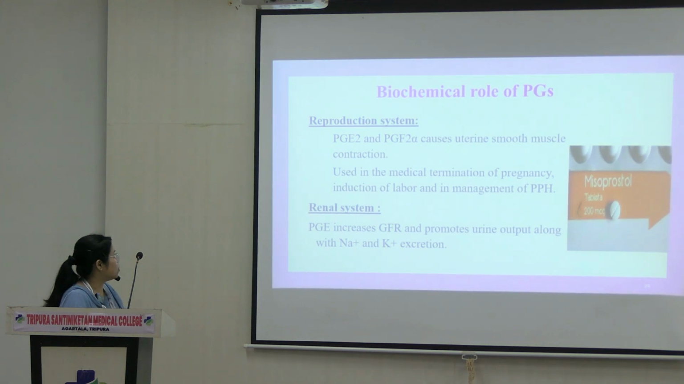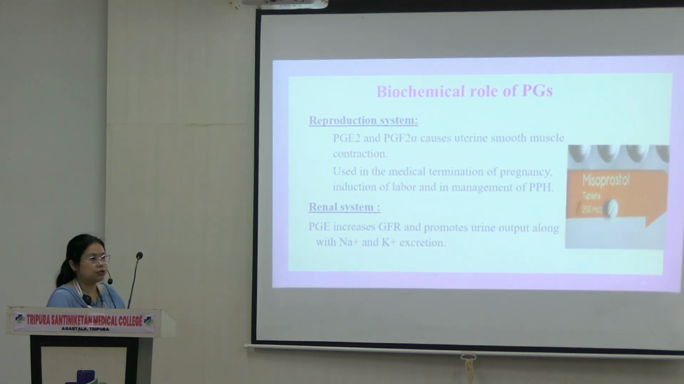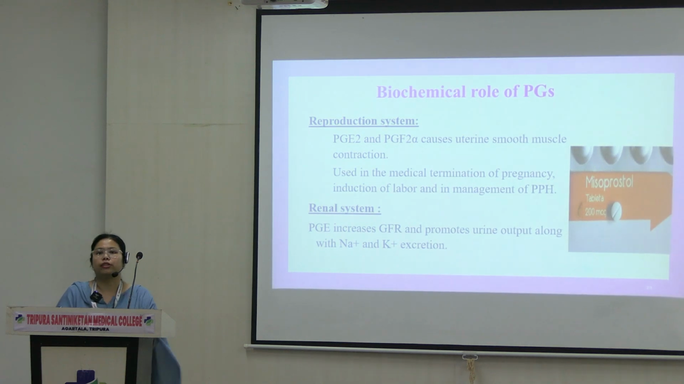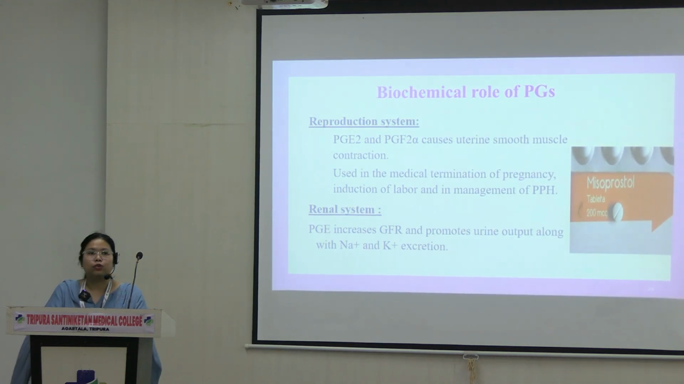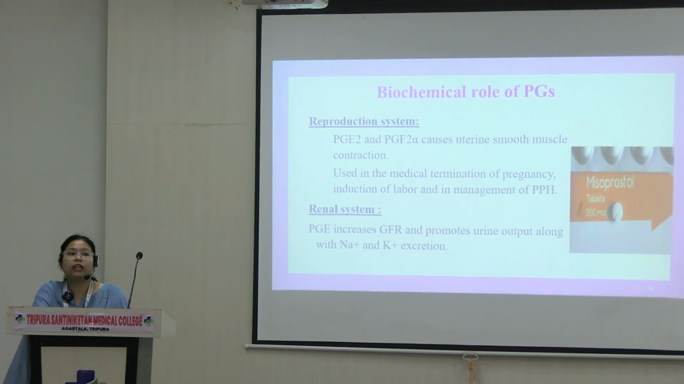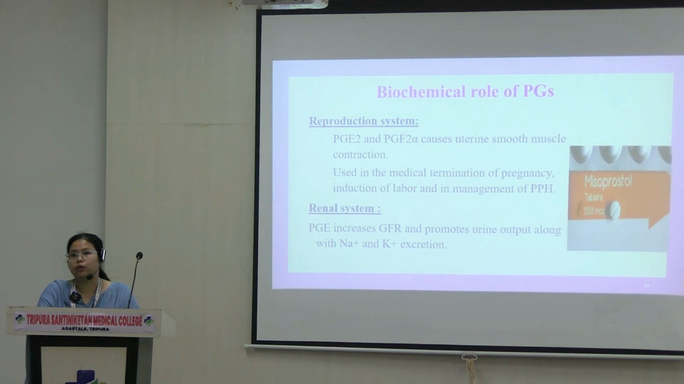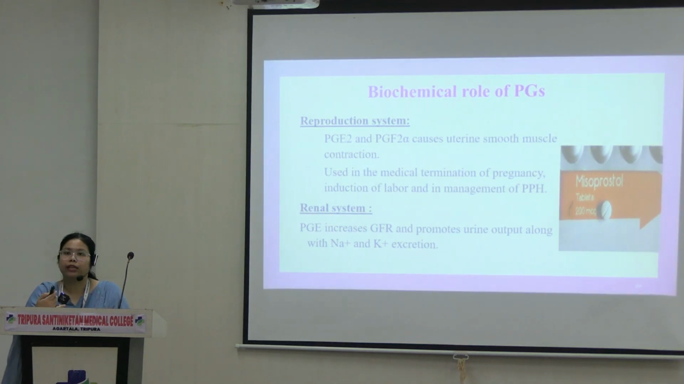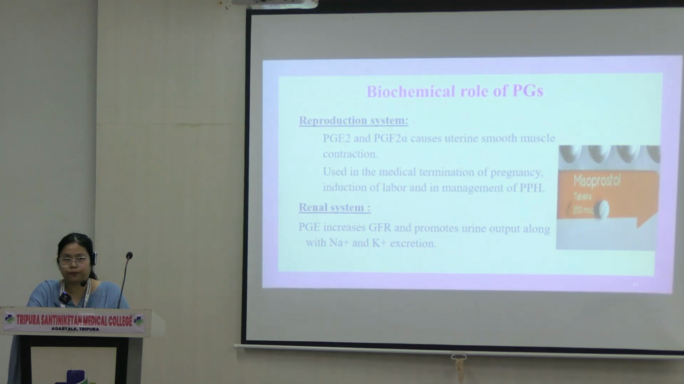So in the reproductive system, PGE2 and PGF2 alpha cause uterine smooth muscle contraction. So they are used in the medical termination of pregnancy. Why? Because they will cause contraction of the uterus. Contraction of the uterus will then help in expulsion of the products of conception.